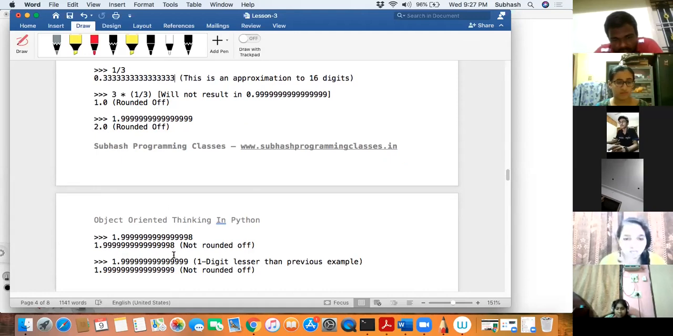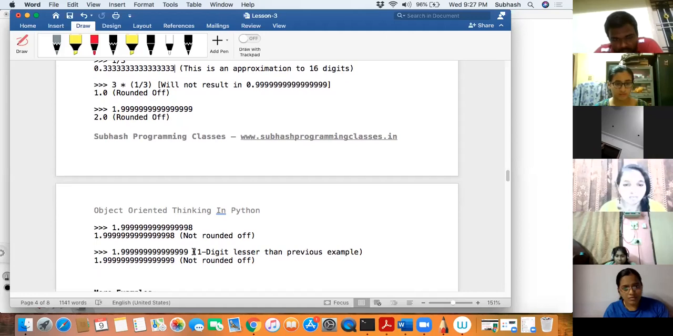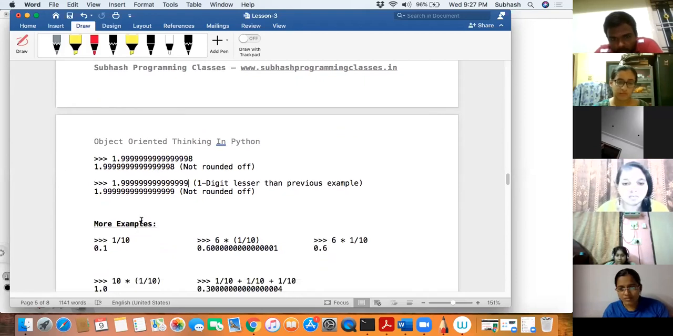Then out of still more and more curiosity, I removed that final digit. If you can see here, this is 1, 2, 3, 4, 5, 6, 7, 8, 9, 10, 11, 12, 13, 14, 15. Instead of 16, I made it only 15 digits, and then it did not round off. It kept it as it is. Don't you think floating point numbers are behaving very strangely over here?